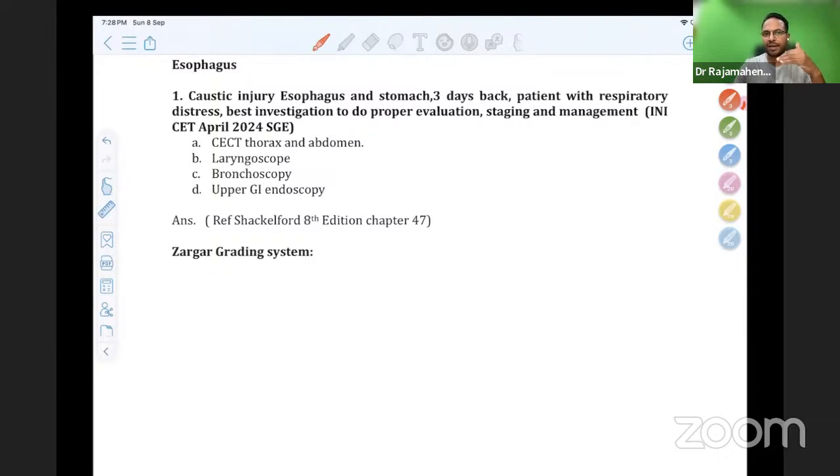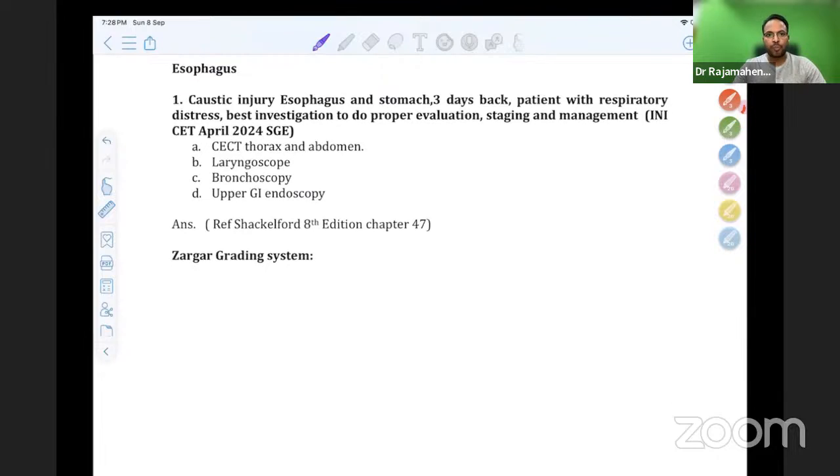But Bloomgard, you can touch up the areas as per Dr. Santosh Anand sir, who is going to join next. He'll be teaching you the HBP repeat questions. So let me start with the GIT, gastrointestinal luminal tract questions, starting with esophagus. As you all know, esophagus is usually the high yield area in INI, but this time they didn't go into the esophagus much. Only a few questions were asked, and those questions you can answer based on Sabiston itself.